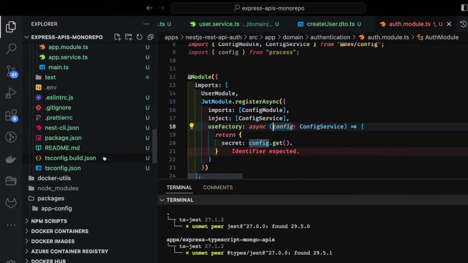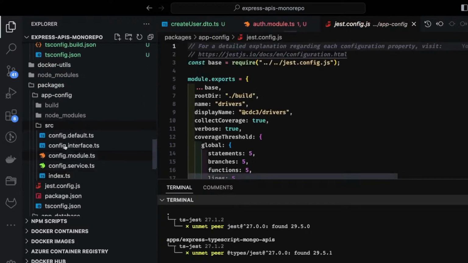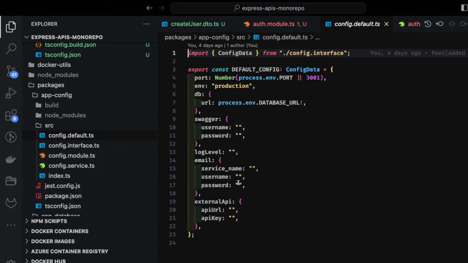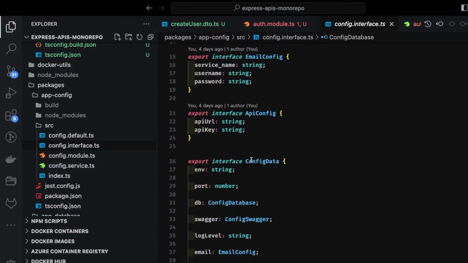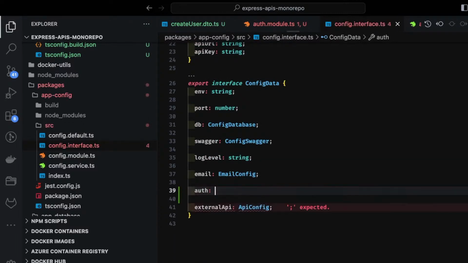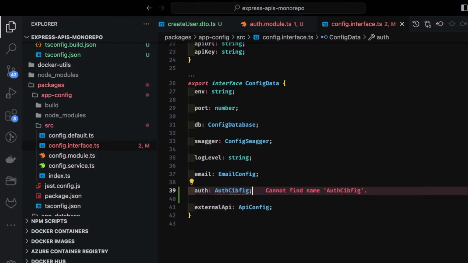So I will go to this config package, app config, source, config default. Here I can just have two variables. One is the config interface. So let's say auth, which contains auth config of type auth config. This is our simple package which we have.